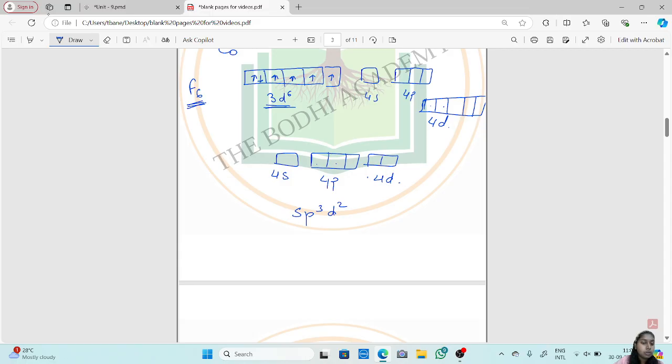Now we have seen two types of hybridization, d2sp3 and sp3d2. Both are octahedral.